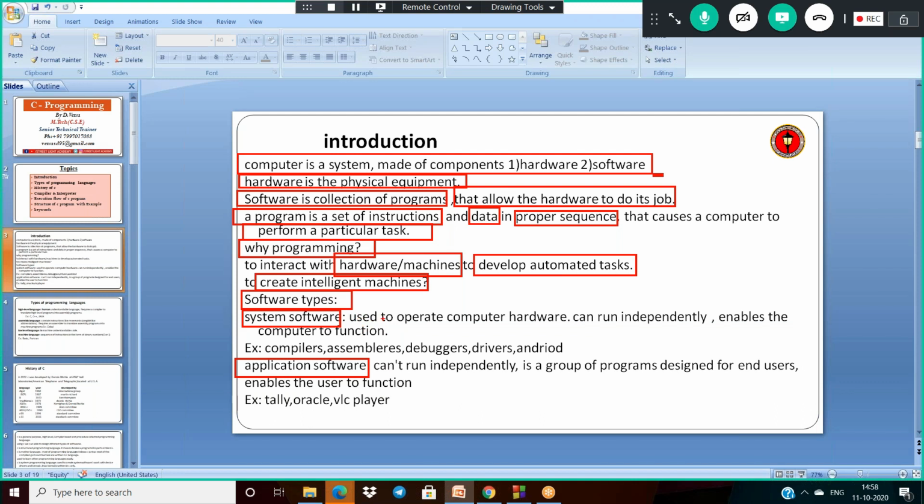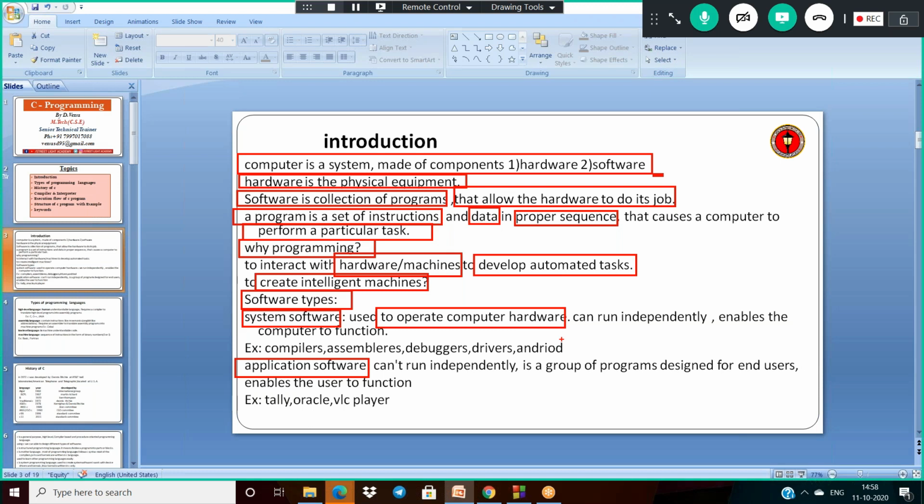The purpose of system software is to operate the computer hardware. If you want to make the hardware functional, we need some software, and that is system software. System software can run independently.